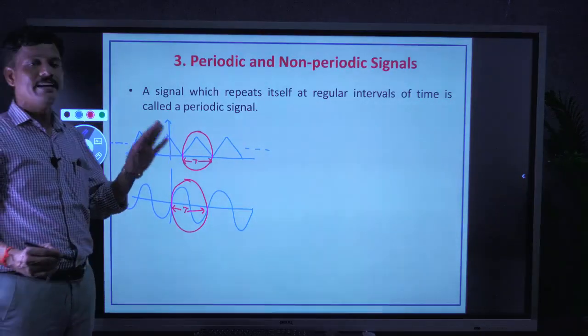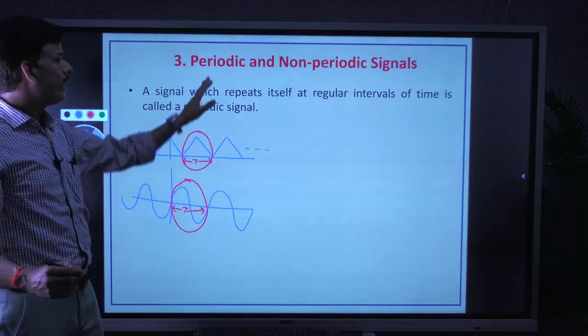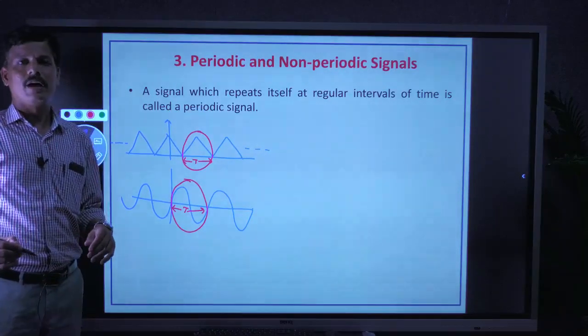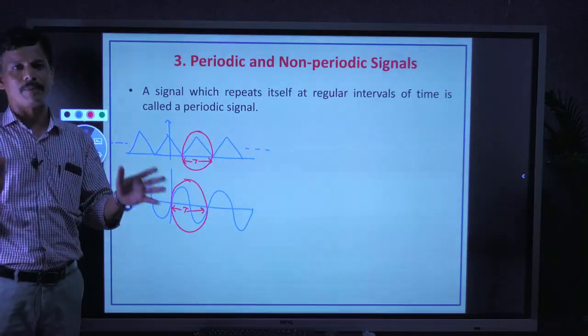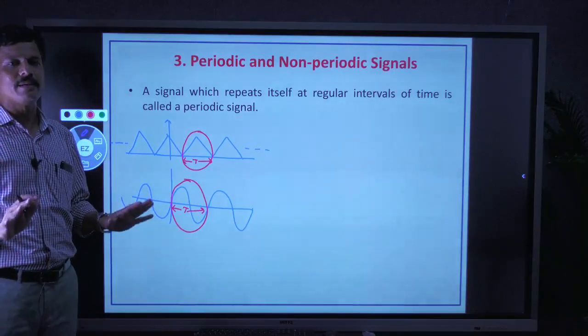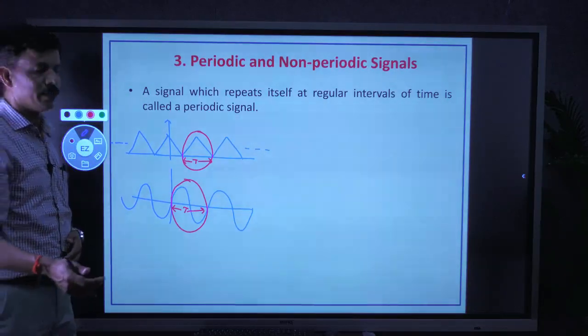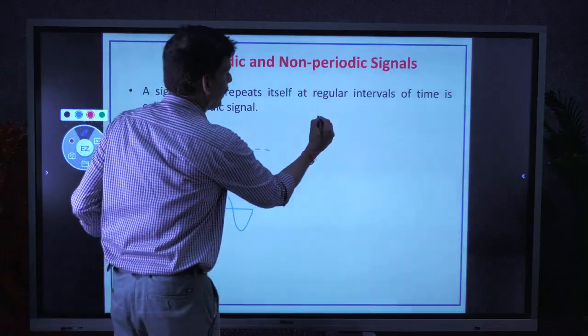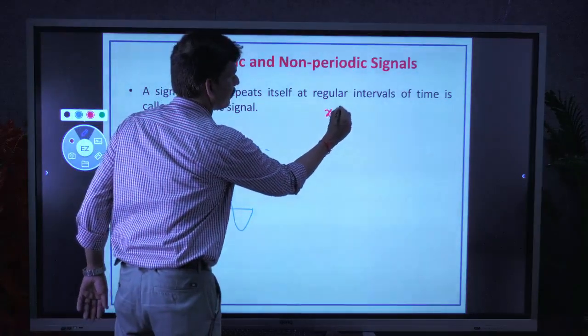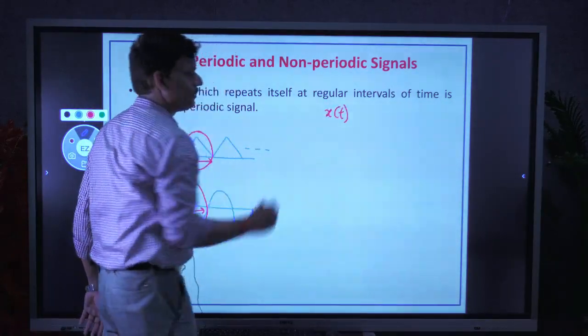Okay, now we can define the periodicity for continuous time and discrete time separately. First, let us start with the continuous time periodic signal. Let us take a continuous time signal, denoted as x of t.